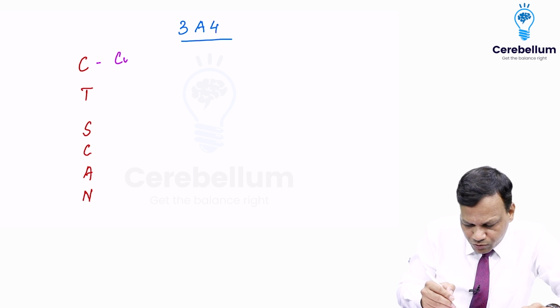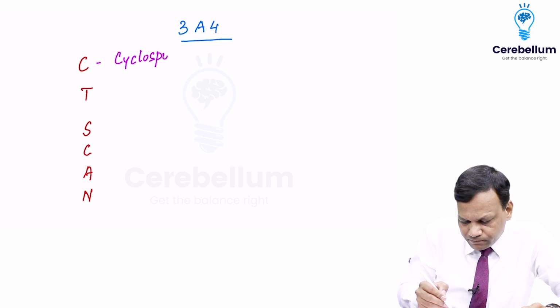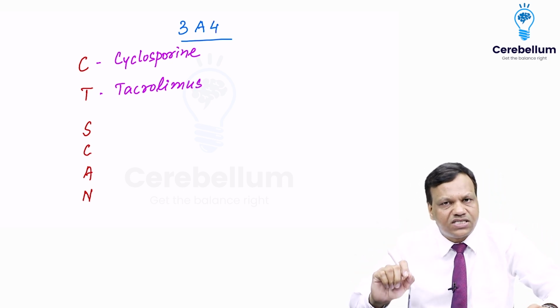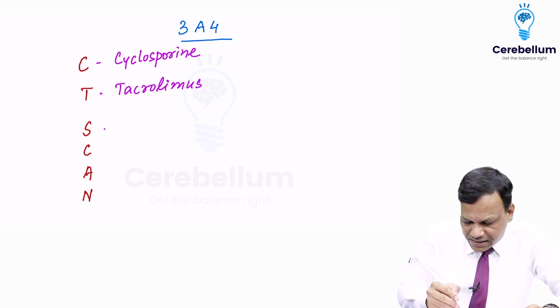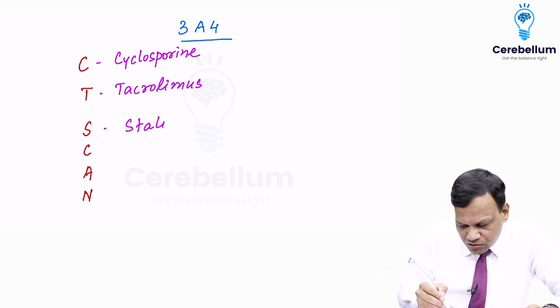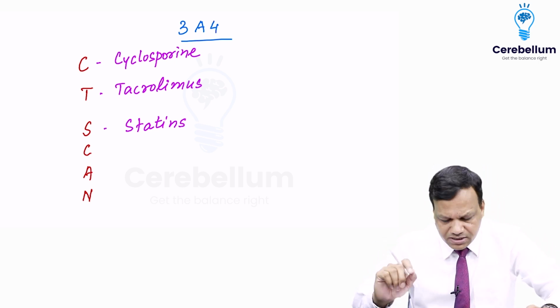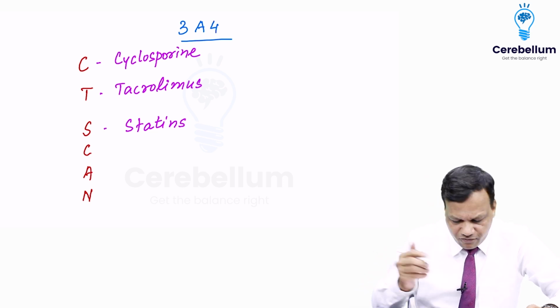C for cyclosporin and T for tacrolimus. Both of them are immunosuppressant drugs. They are metabolized by CYP3A4. Then S for statins. So hypolipidemic drugs like atorvastatin, simvastatin, these are metabolized by CYP3A4.